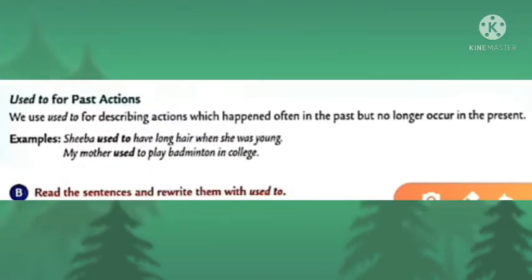Used to for past actions. We use used to for describing actions which happened often in the past but no longer occur in the present. Examples: Sheba used to have long hair when she was young. My mother used to play badminton in college.